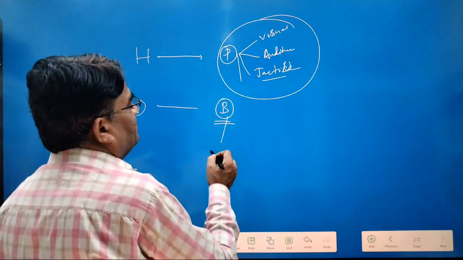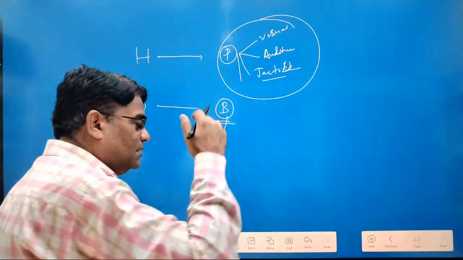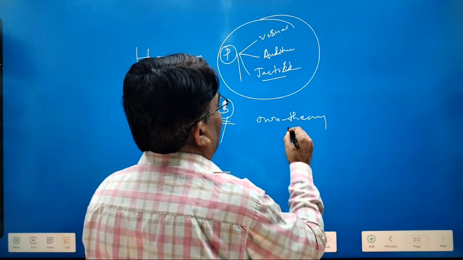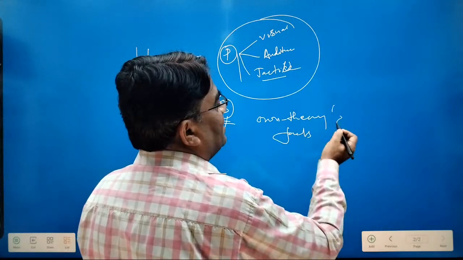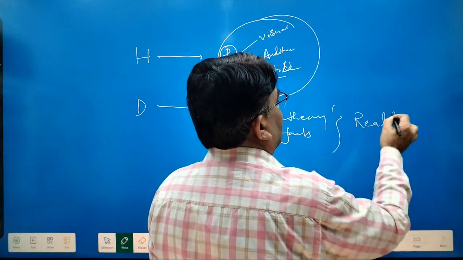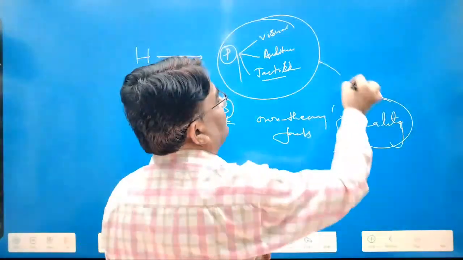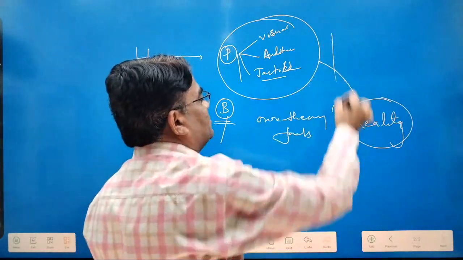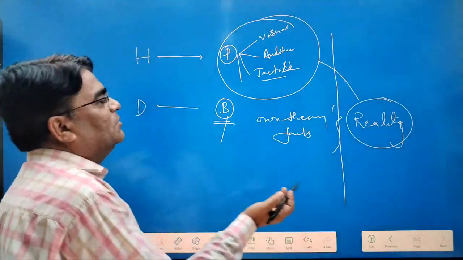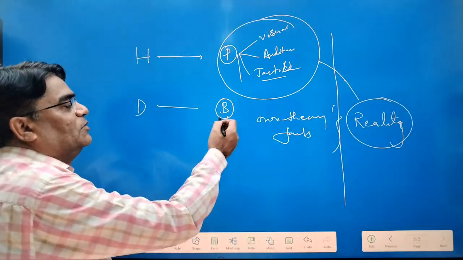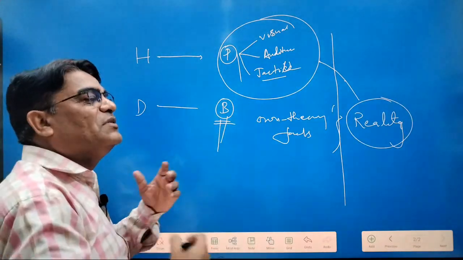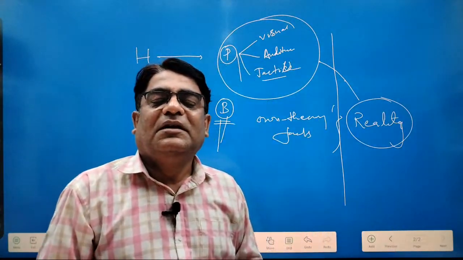So beliefs may be of different kinds, and it is about one's own theory, facts, but it is not connected with reality. Remember this. It doesn't have any connection with reality. The real test is that it is not connected with reality. So you should distinguish in various ways. I should not discuss all the things: delusion of persecution, delusion of grandeur, so many delusions come to mind, delusional thinking and beliefs.